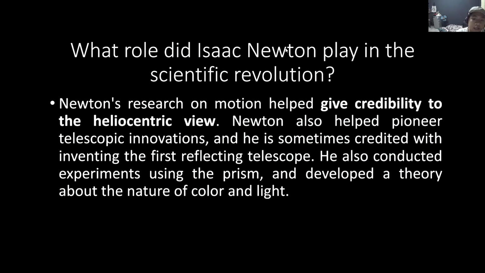So, what role did Isaac Newton play in the scientific revolution? Newton's research on motion helped give credibility to the heliocentric view. Newton also helped pioneer telescopic innovations, and he is sometimes credited with inventing the first reflecting telescope. He also conducted experiments using the prism and developed a theory about the nature of color and light.